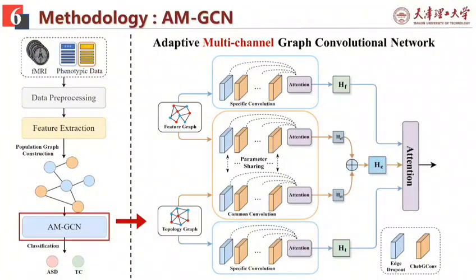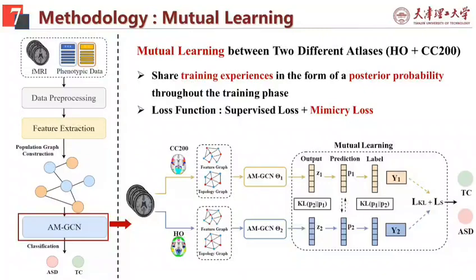the edges during training. After that, we get three different embeddings, two specific embeddings HF and HT, and a common embedding HC. Finally, we feed them into an attention module to obtain the final embedding. And in our method, we designed two parallel AM-GCNs for two different brain atlases for mutual learning. They are the Harvard-Oxford Brain Atlas and the Craddock 200 Atlas.